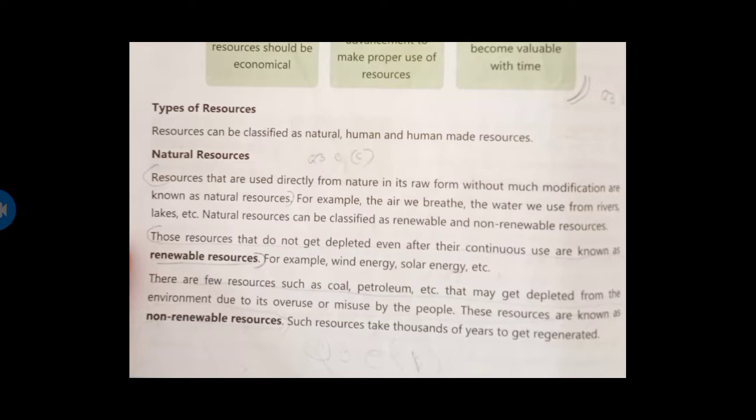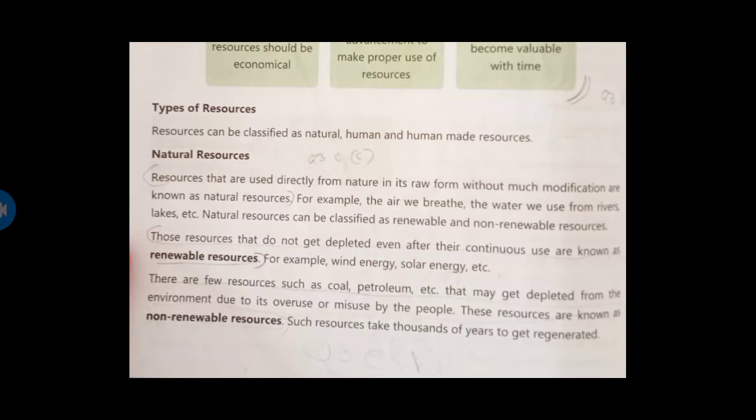Those resources that do not get depleted even after continuous use are known as renewable resources, like wind energy, solar energy, etc. There are few resources such as coal, petroleum, etc. that may get depleted from environment due to its overuse or misuse by people. These resources are known as non-renewable resources. Such resources take thousands of years to get regenerated.